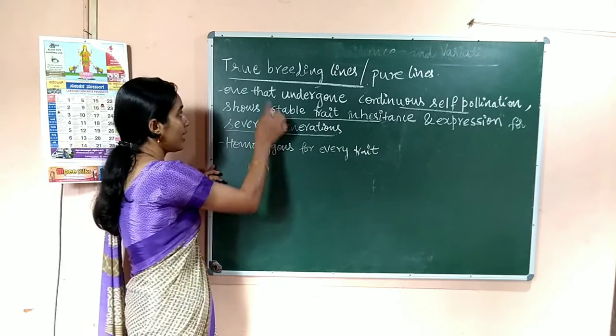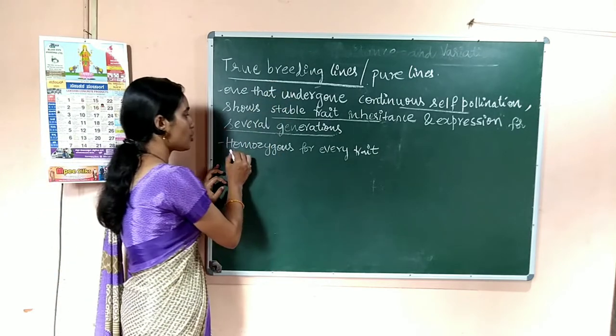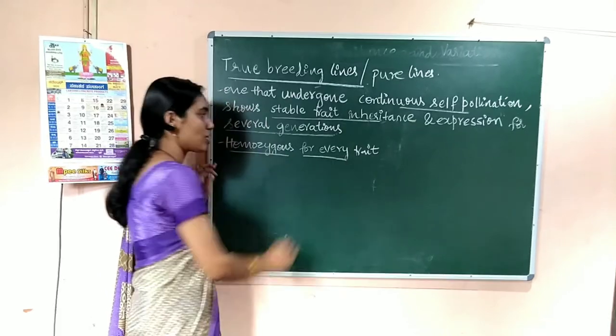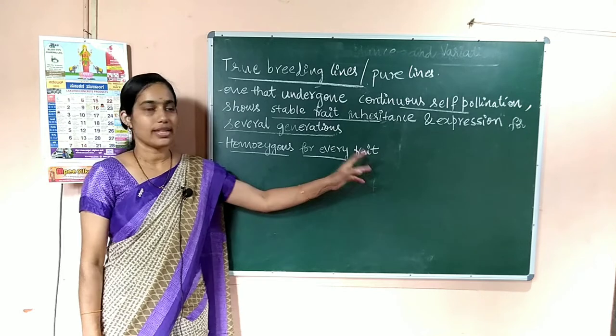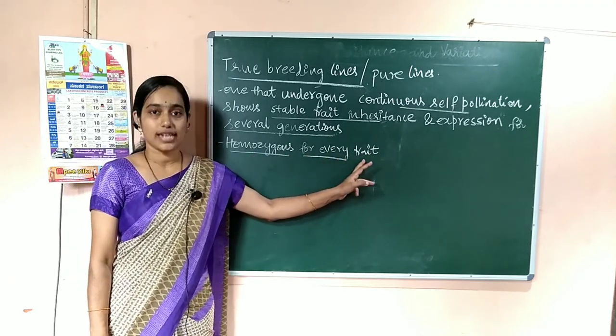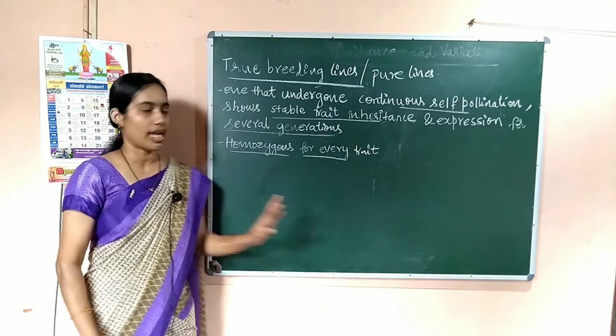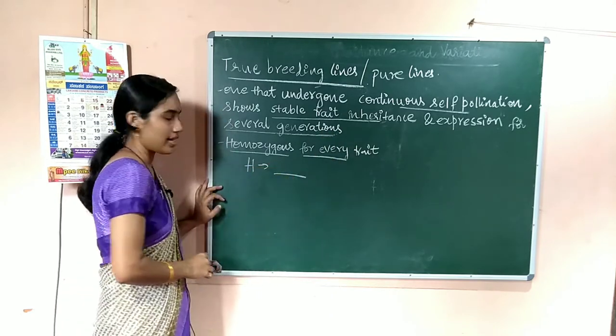And these pure breeding lines show the homozygous condition for each and every character. They show homozygous for every trait. For example, if you consider height, it is a homozygous condition.